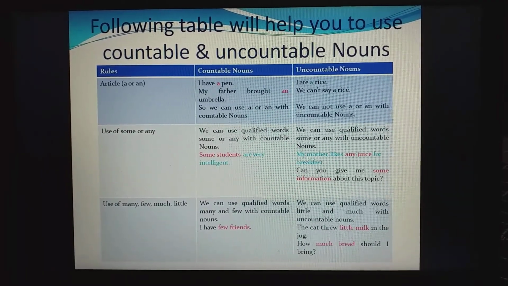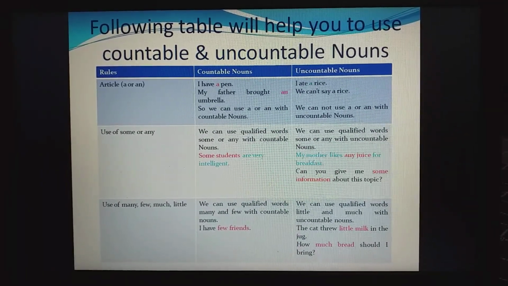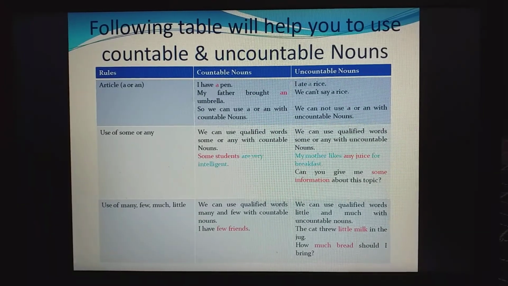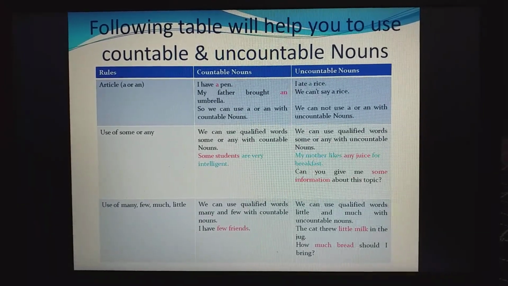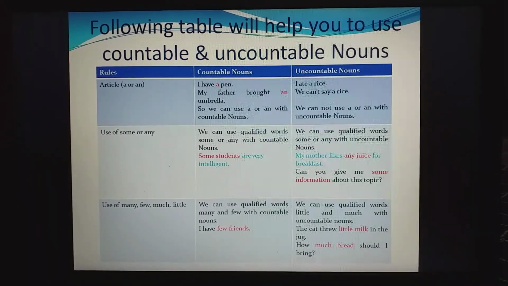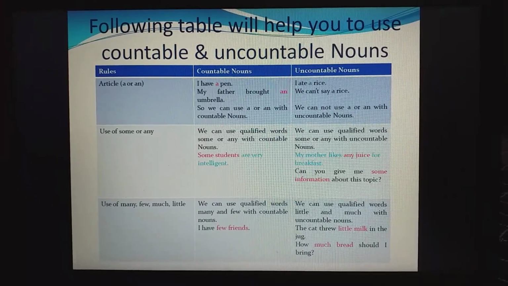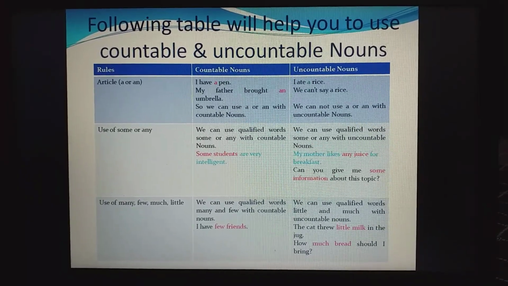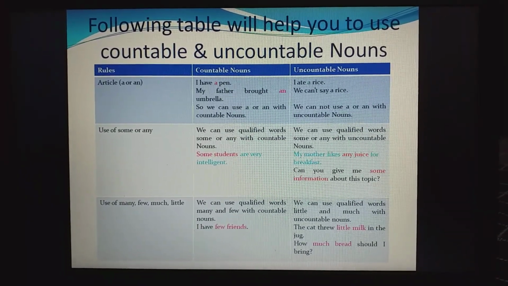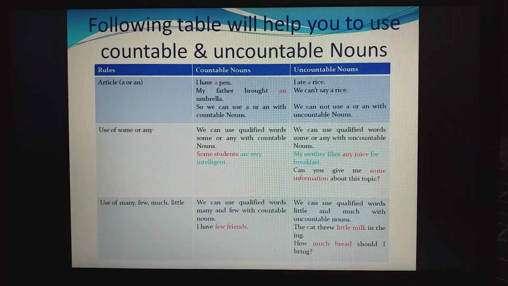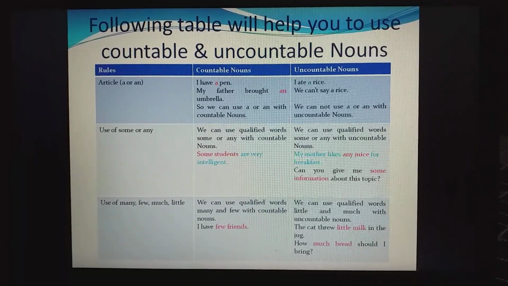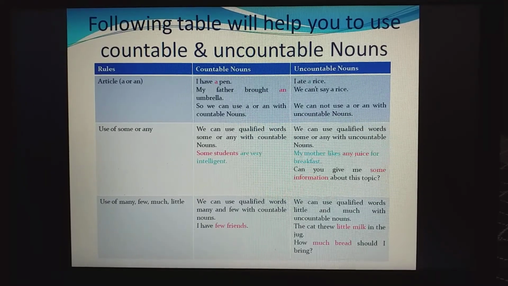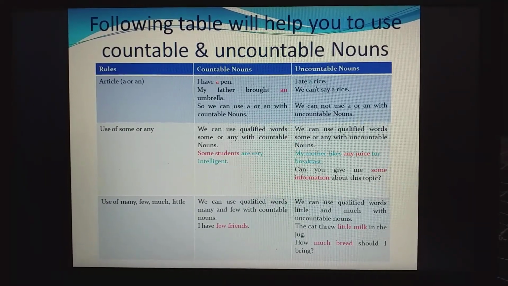A or an. First of all, like I have a pen. Because pen is countable. That's why I can say I have a pen. Clear? My father brought an umbrella. Umbrella is countable. 2 umbrellas, 3 umbrellas. In this way, we have used a or an here.